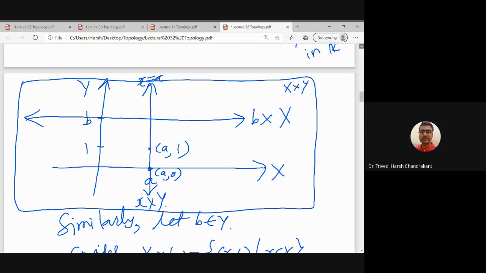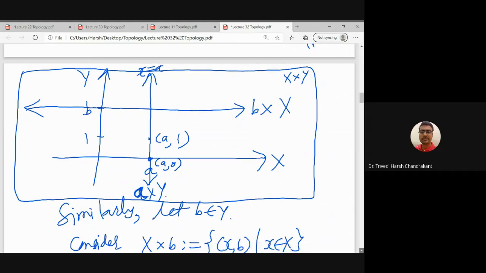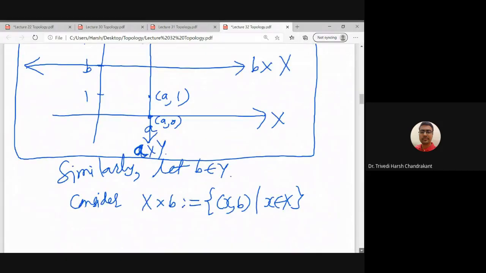So these sets will play an important role in identifying when capital X cross Y is connected.